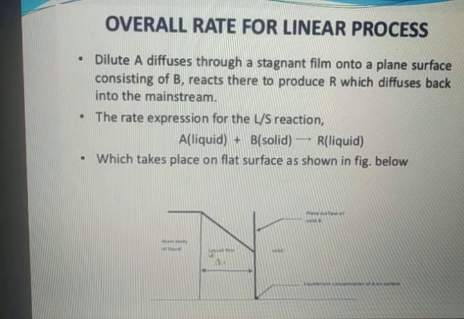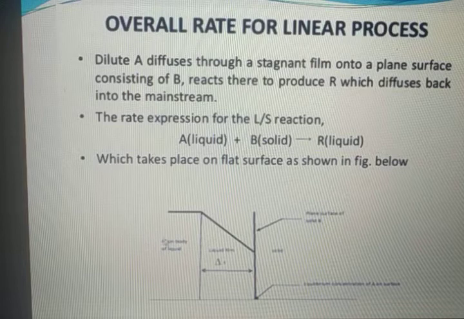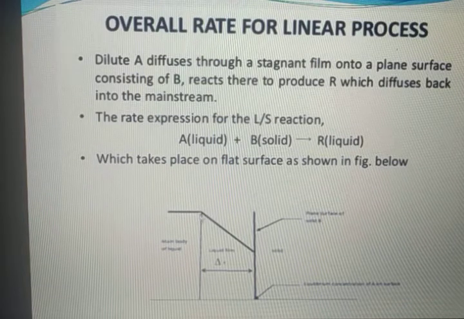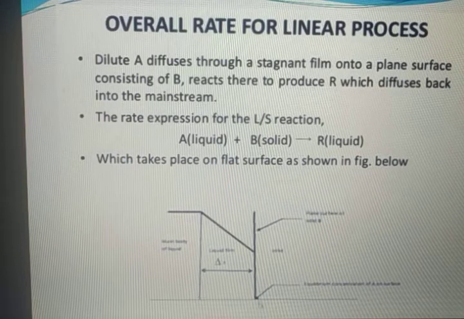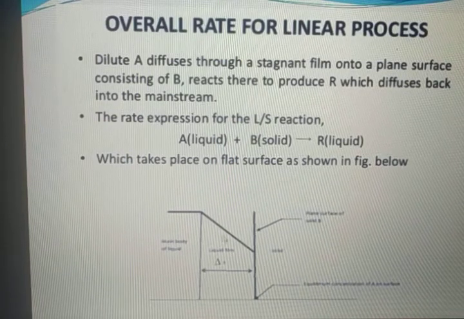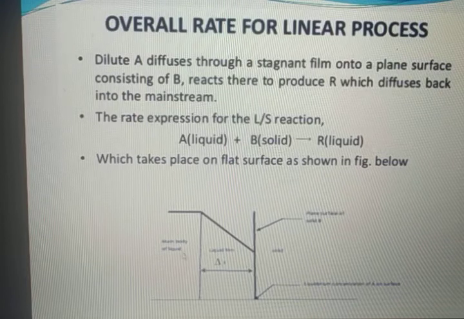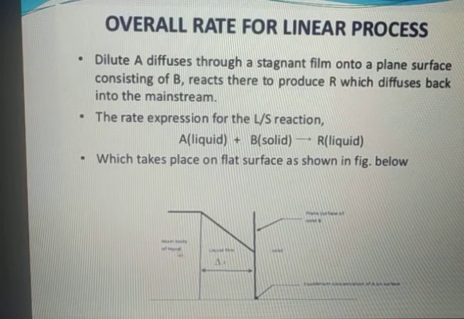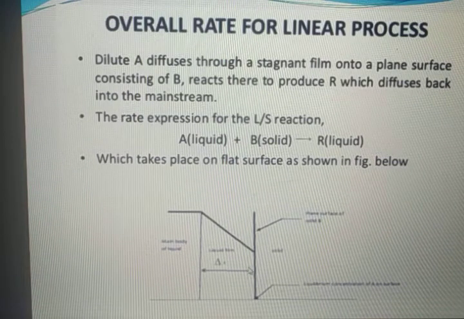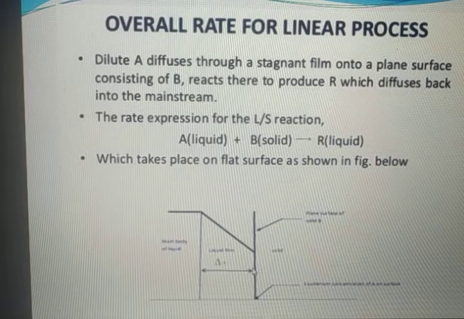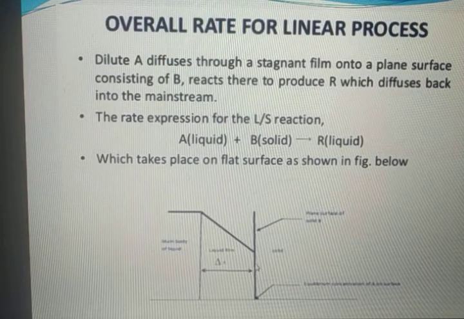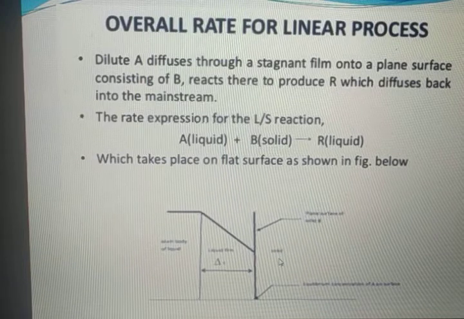Here we have the main body of the liquid, where A is present. This is the film, and this dark line indicates the interface. What will happen? A will diffuse from this film towards the interface. After this interface is solid.